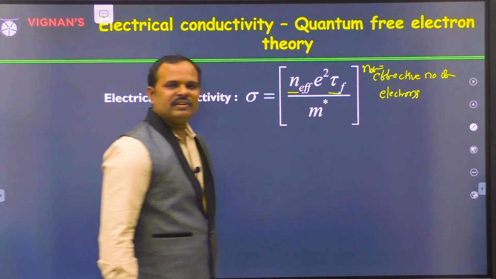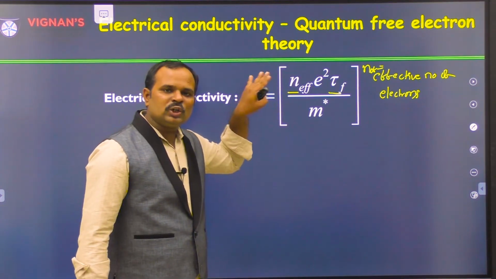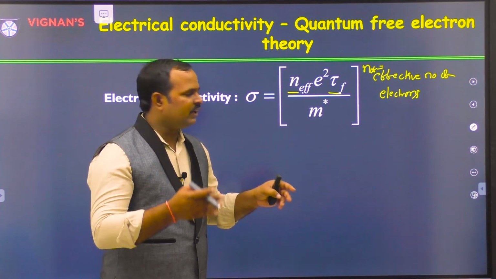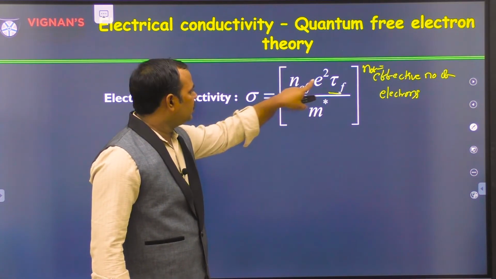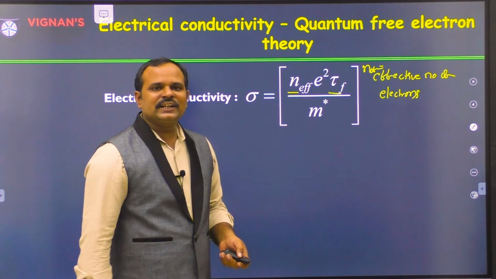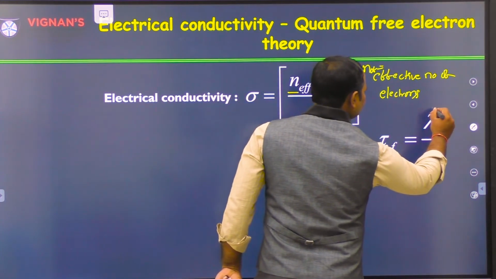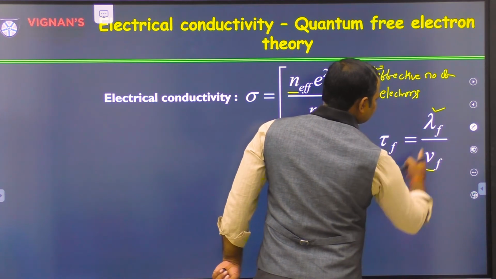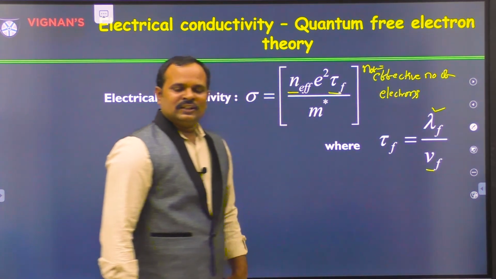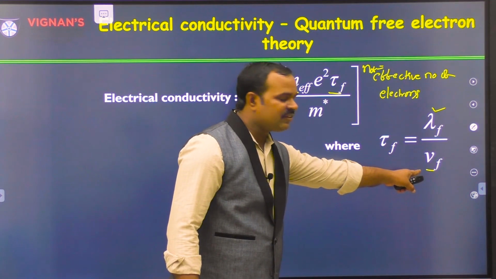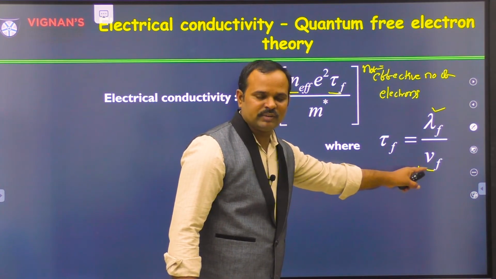N effective means effective number of electrons, that means only those electrons which are affected by the application of electric field. And tau F is the relaxation time, which can be written as tau F is equal to lambda F by velocity. Lambda F is the mean free path of the electrons nearer to the Fermi level, and Vf is the velocity of the electrons at the Fermi level.